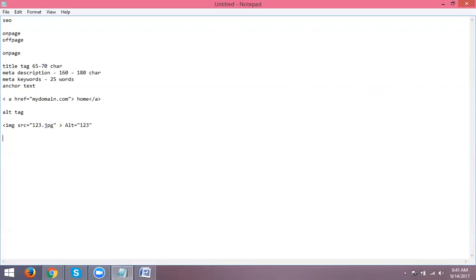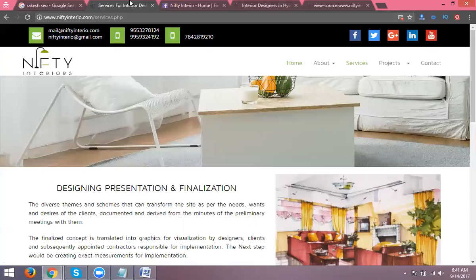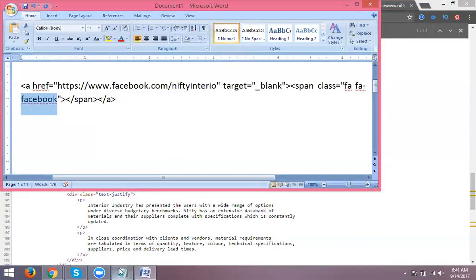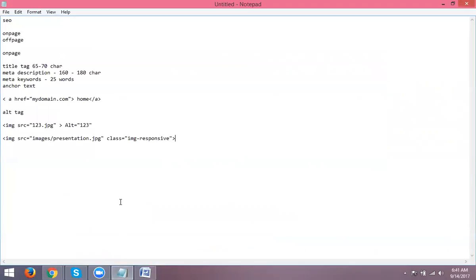By using the alt tag, what do you mean by anchor text? What do you mean by title tag, meta tags, meta description? These are very important. Is it clear? Now, if you compare your syntax here, what is that? Img src is nothing but the image source file. The source file will be taken from my website backup. This is what I'm taking as the image source.